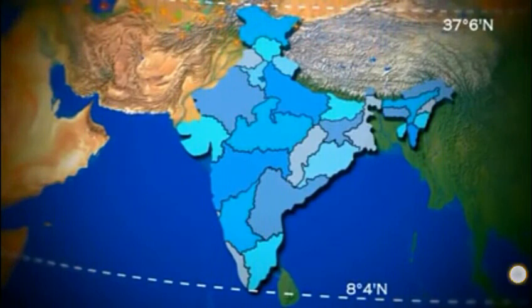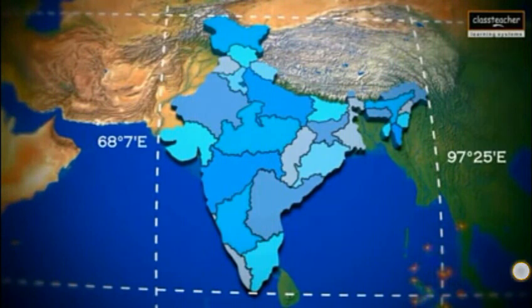Next one is India's extent. India is a vast country and its mainland extends between 8 degree 4 minute north and 37 degree 6 minute north latitudes. It has a latitudinal extent of about 29 degrees from south to north. The north-south extent of the mainland of India is about 3,214 kilometers.